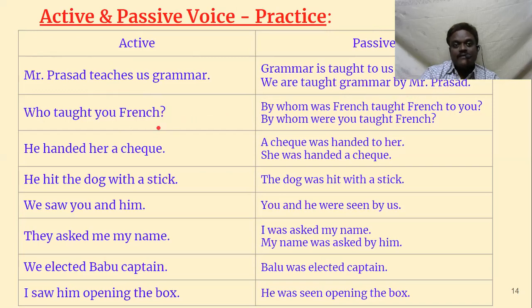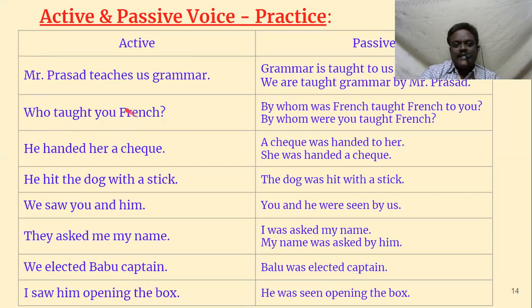Then, who taught you French? This is a question. See, when there are questions, you should be very careful. It's like mathematics. In the place of who, you put X. X taught you French. Now we know very well, we have two objects, you and French. X is there, let it be there. Whenever who is there, we have to make it by whom.